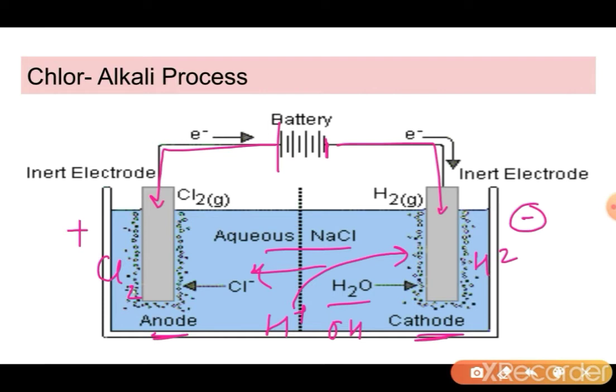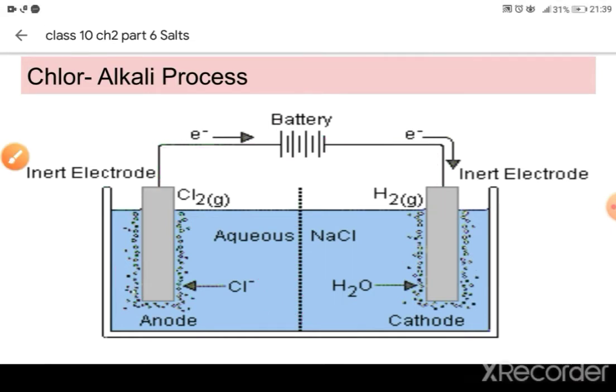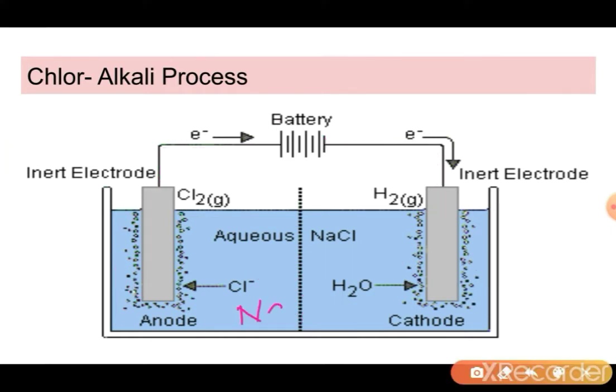Now we are left with Na plus and OH minus. Cl has formed chlorine gas and H has formed hydrogen gas. Now Na is left, and from here the OH is left. This Na and OH together form a compound which is known as sodium hydroxide.